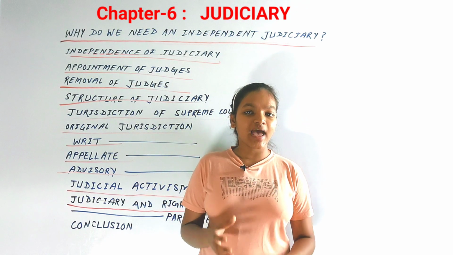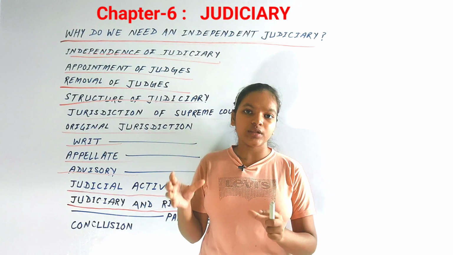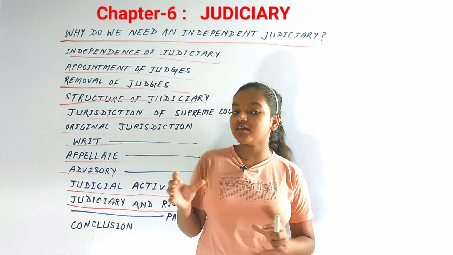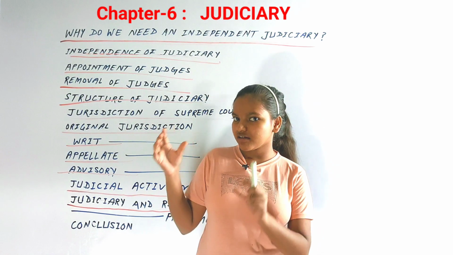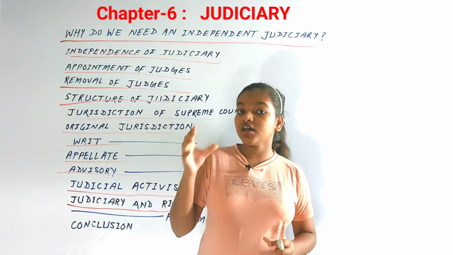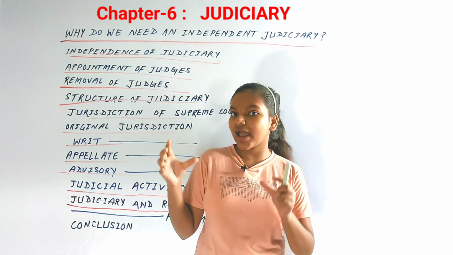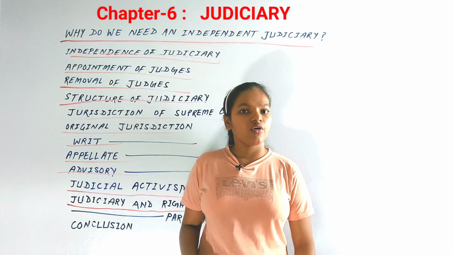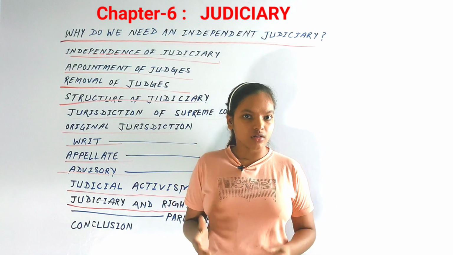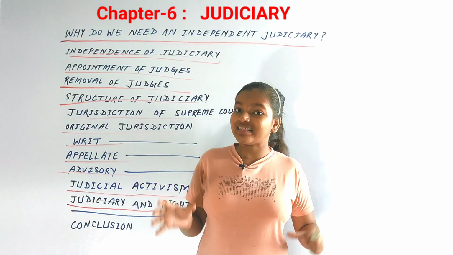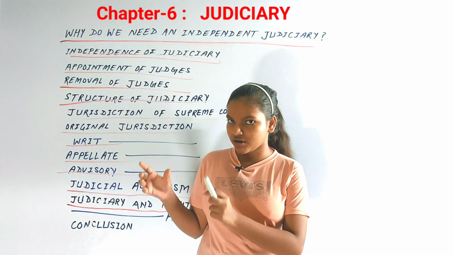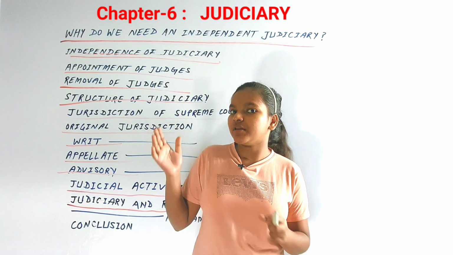Judicial review means that it allows the Supreme Court and High Courts to examine the constitutionality of a law, and if the court finds that law to be inconsistent with the Constitution, then it can declare that law unconstitutional and thus inapplicable.